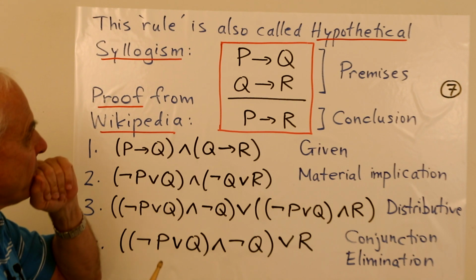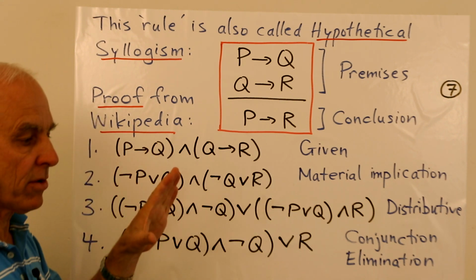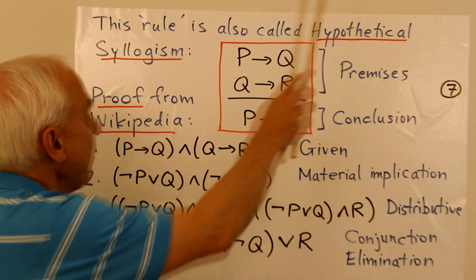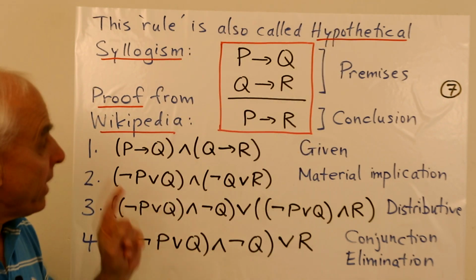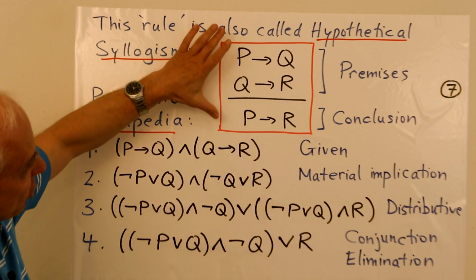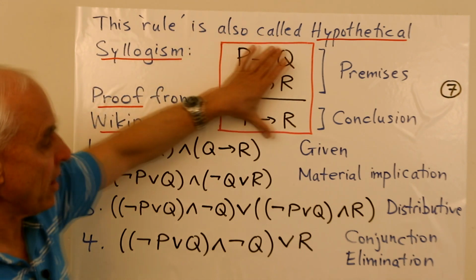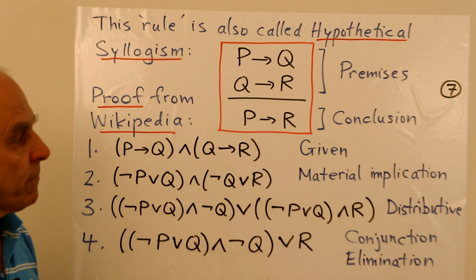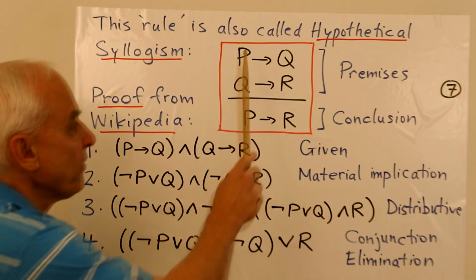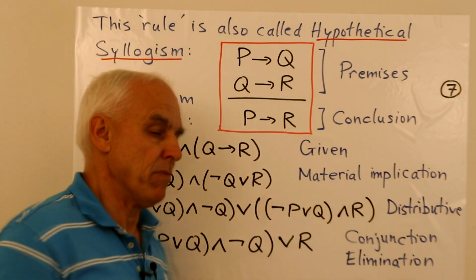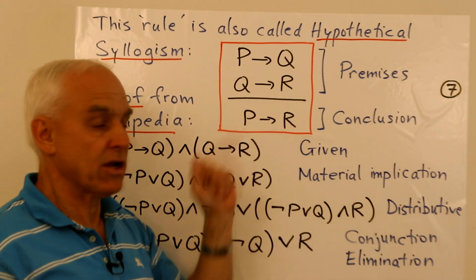So I want to first of all point out that this particular result that we've been looking at has another name. It's sometimes called hypothetical syllogism. And it can be re-expressed in terms of this kind of standard format. This is a very important format in propositional logic, where we have a number of statements which are written on top of each other, and then there's a bar, and underneath it is a conclusion.